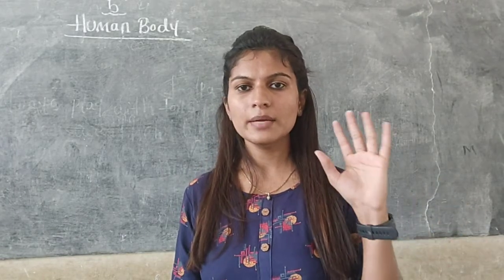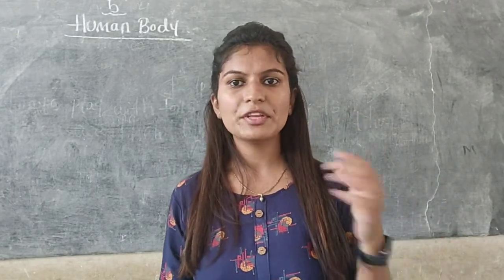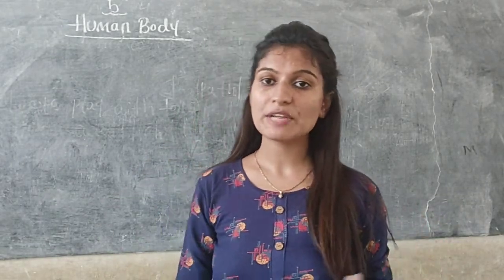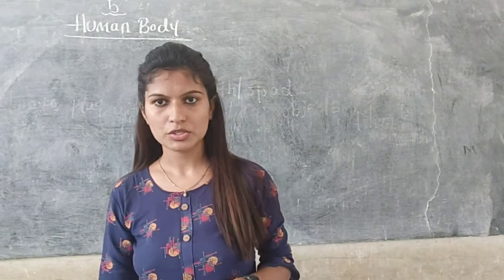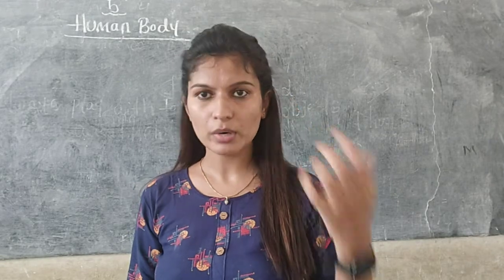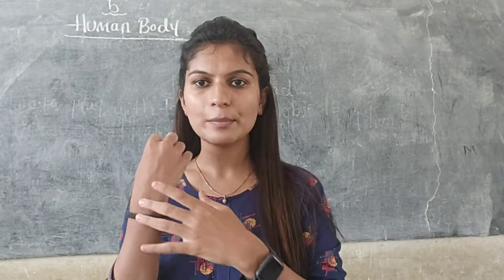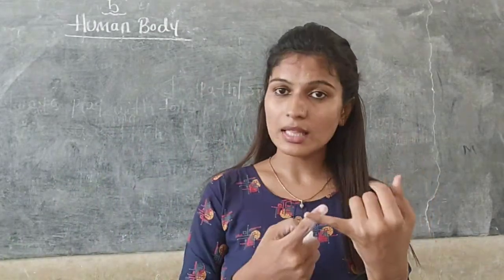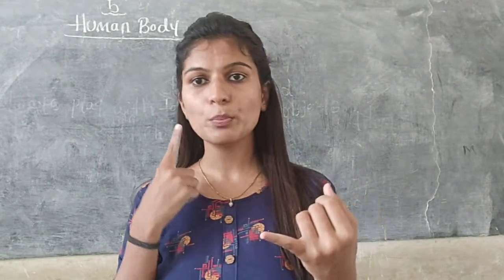These are all the sense organs that we use for different kinds of functions. Okay. So eyes help us to see things, ears help us to listen to various things, our tongue helps us to speak as well as to taste different kinds of food, and our skin helps us to feel things. And our nose helps us to smell as well as to breathe.